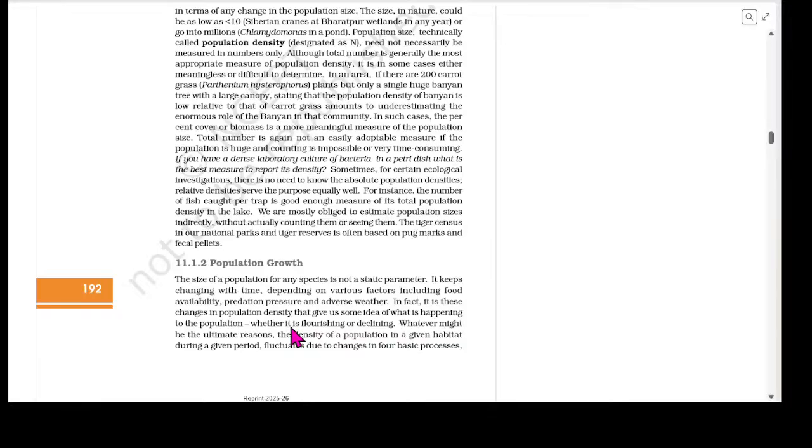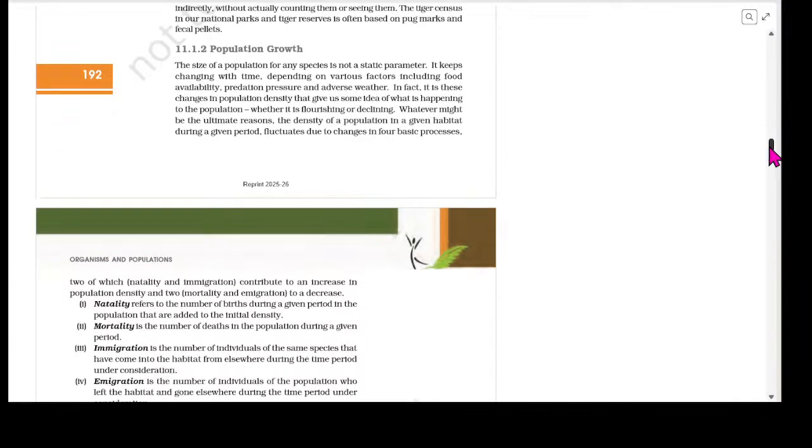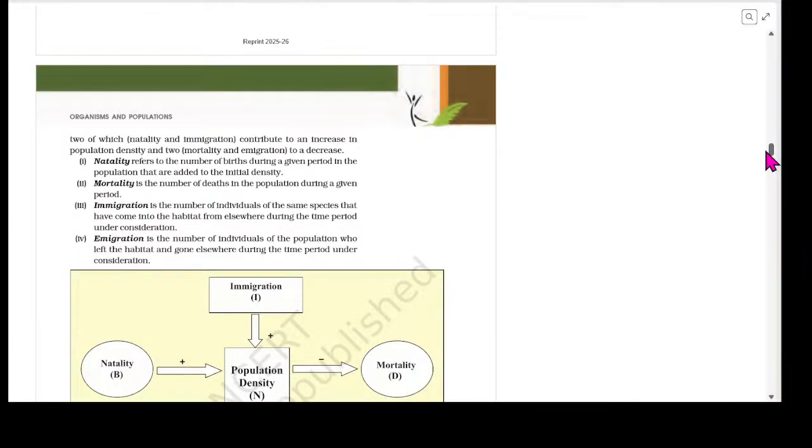Whatever might be the ultimate reasons, the density of the population in a given habitat during a given period fluctuates due to changes in four basic processes, two of which, natality and immigration, contribute to increase in the population density, and two, mortality and emigration, lead to a decrease. So, natality refers to the number of births during a given period in the population that are added to the initial density. Mortality is the number of deaths in the population during a given period.